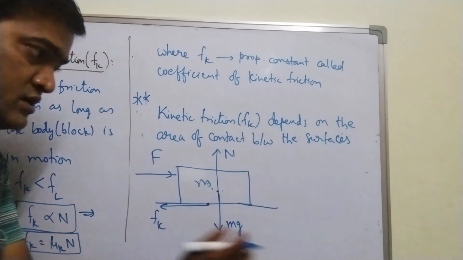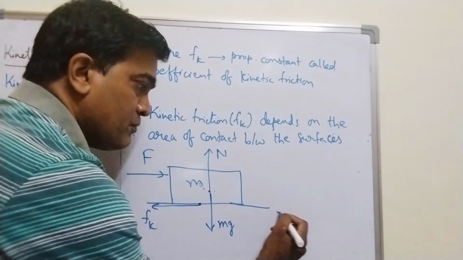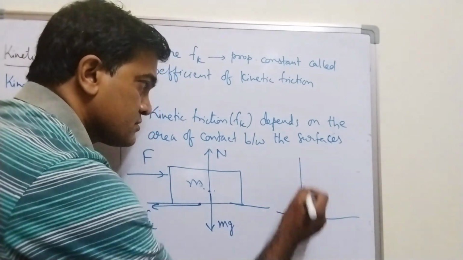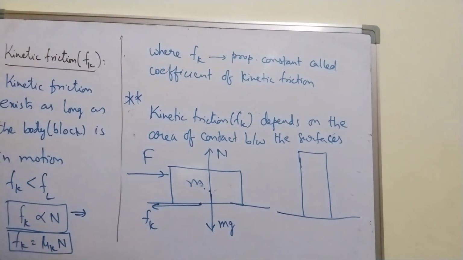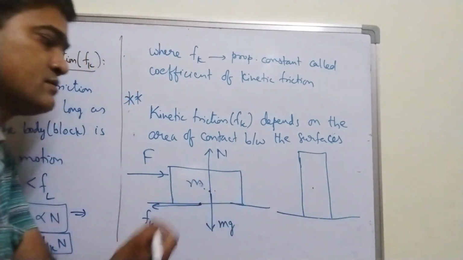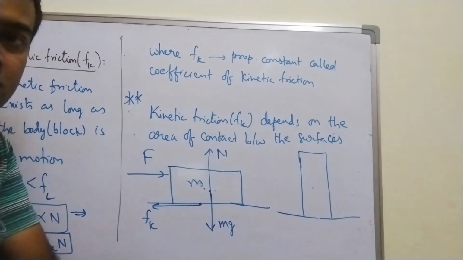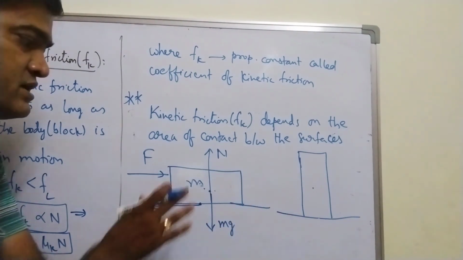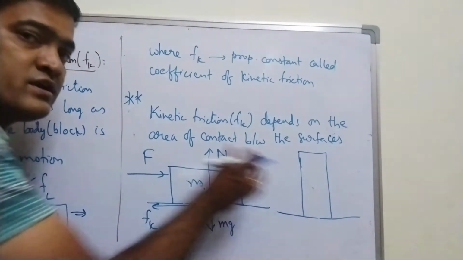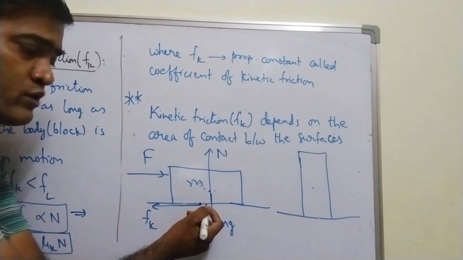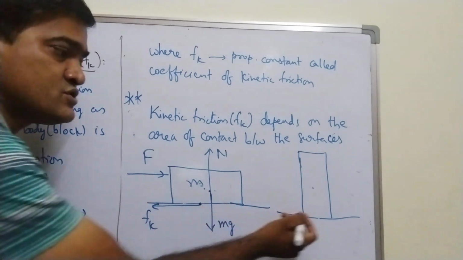Now, in the second case, I will place the block like this, vertically, standing it up. The mass did not change. I have just rotated this block and placed it vertically. Now if you look at the first figure and second figure, the area is changing.